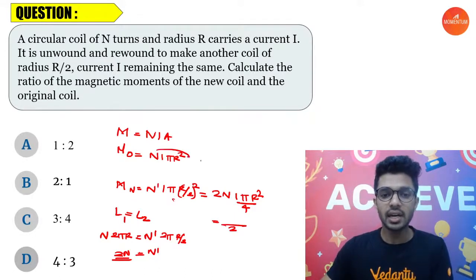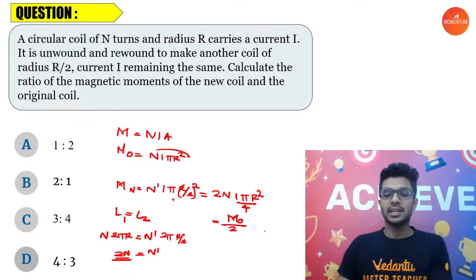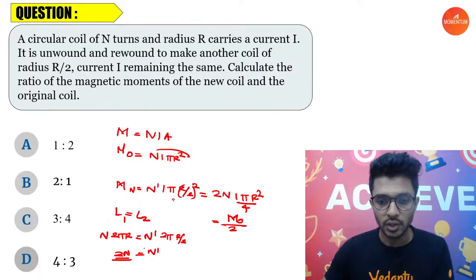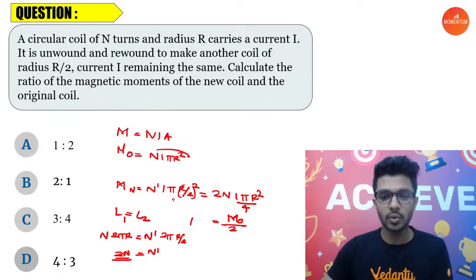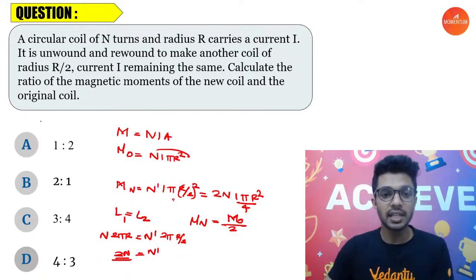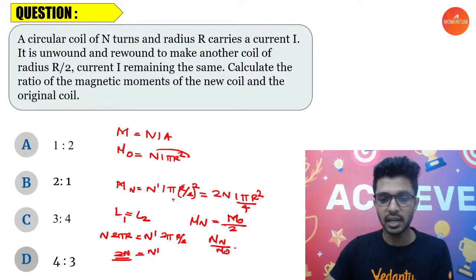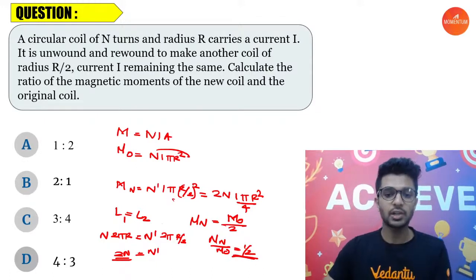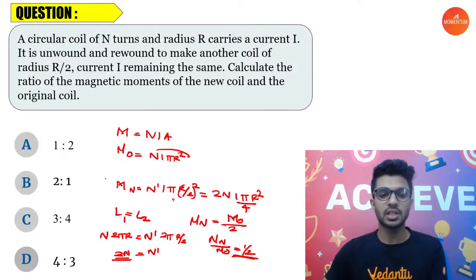What is n I pi r square? That is the original value for magnetic dipole moment. So the new value for magnetic dipole moment Mn is equal to half the value of the original. The question is the ratio of new coil Mn divided by Mo, that is 1 by 2, which is the option. Option A is what you're going to get.